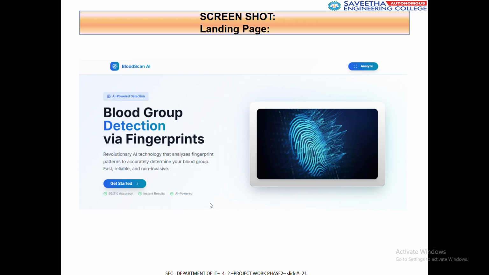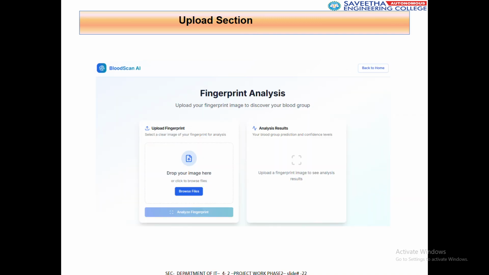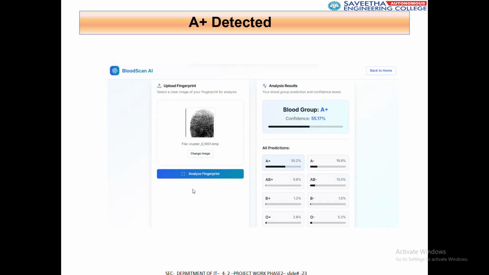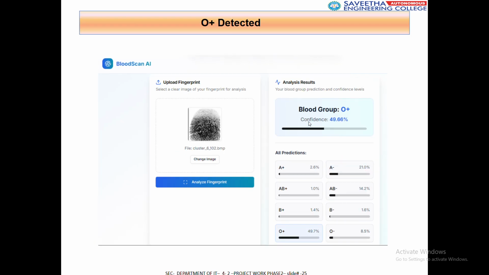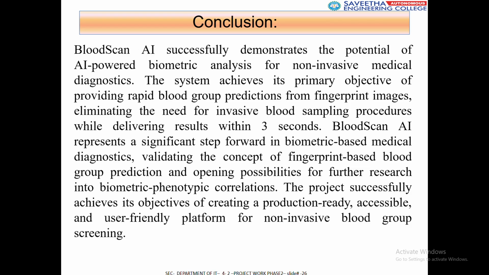And the UI looks like this, where the user will be able to upload the image like this. You can give the image here, and after that it will show the confidence score like this based on the image samples. This is the output format. We should not jump to the conclusion, let's get into the coding part.